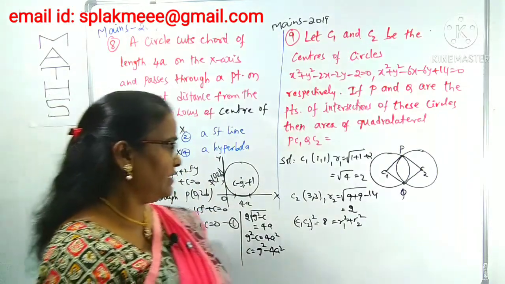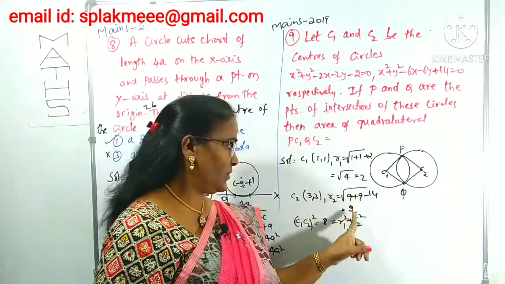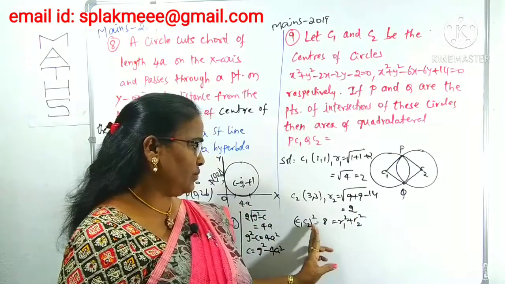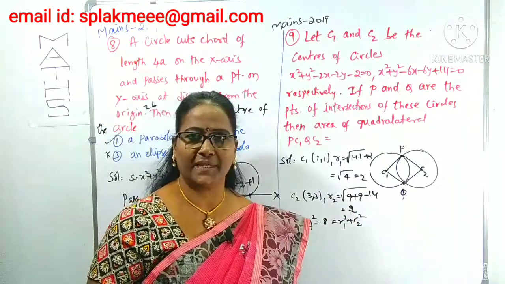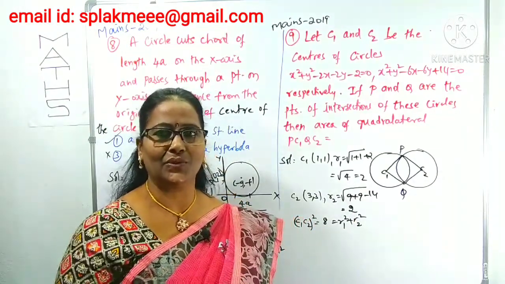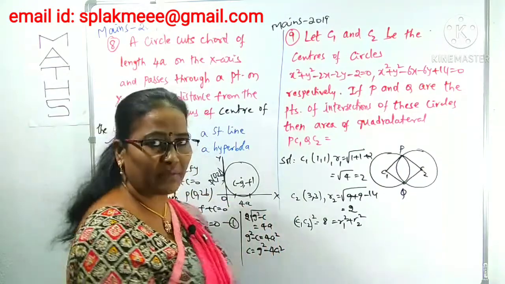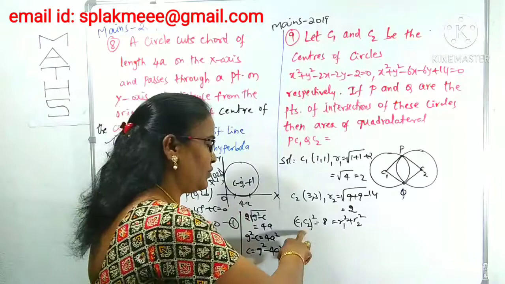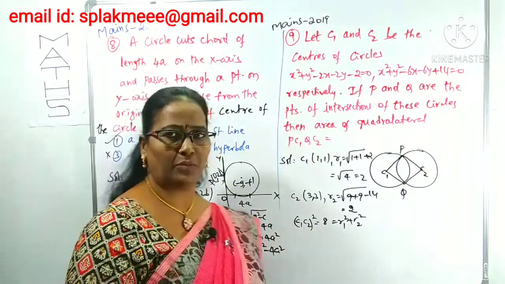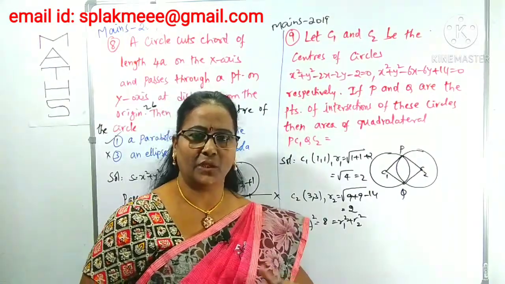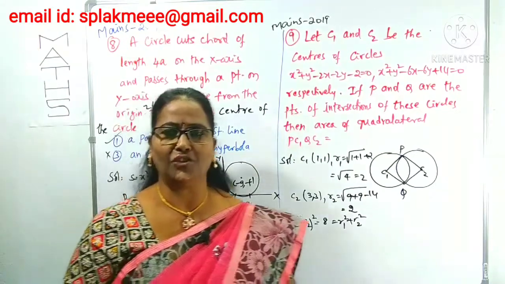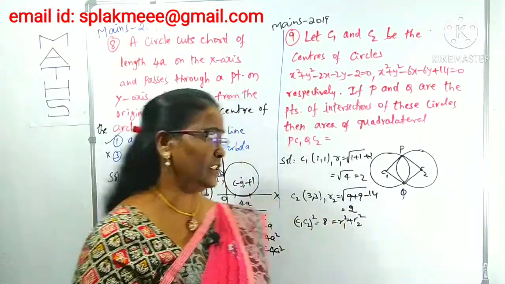R1 square is 4, R2 square is 4. If C1C2 whole square equals R1 square plus R2 square, clearly those two circles cut orthogonally. Orthogonal means what? Perpendicular to each other.